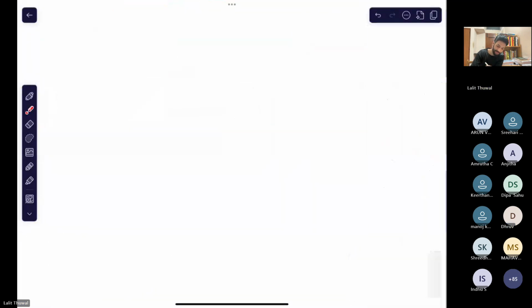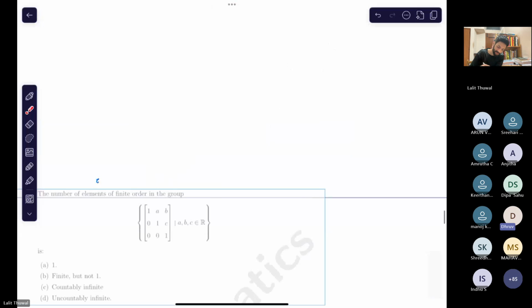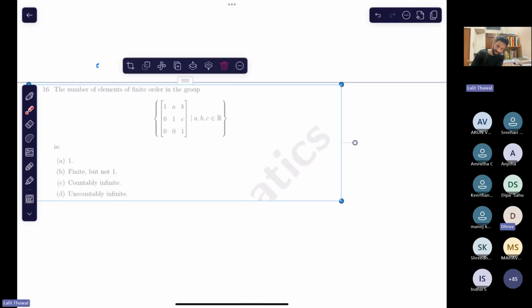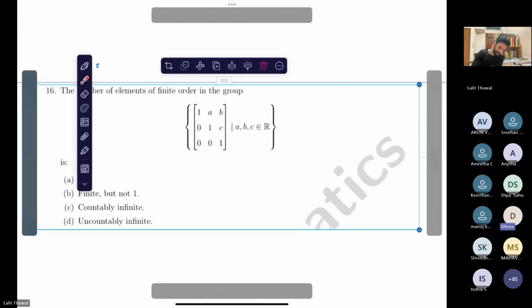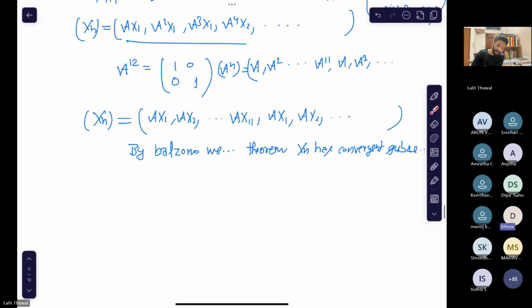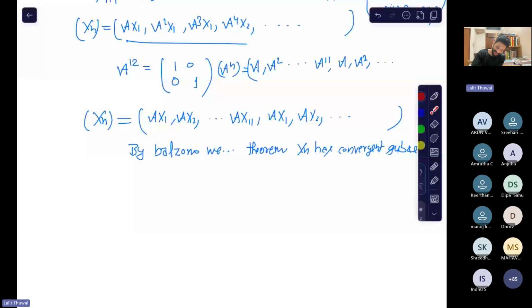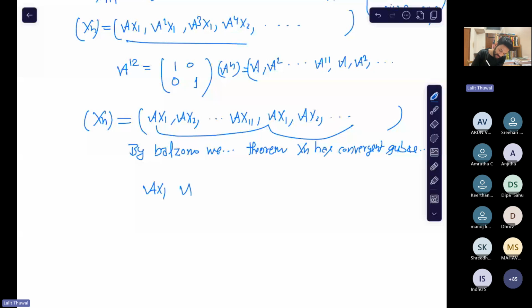In this question, when we had to find the convergent subsequence, could we consider all the AX? Because after 12, it is looping back. Right, all the AX, we don't need to. Yes, right. But yes, that's good. You can just take this sequence, AX1 subsequence. You don't need the Bolzano-Weierstrass theorem here, but you have learned that also. Suppose somehow you found that this is a bounded sequence, then you can apply it, but you don't need it here. You can just take this sequence.